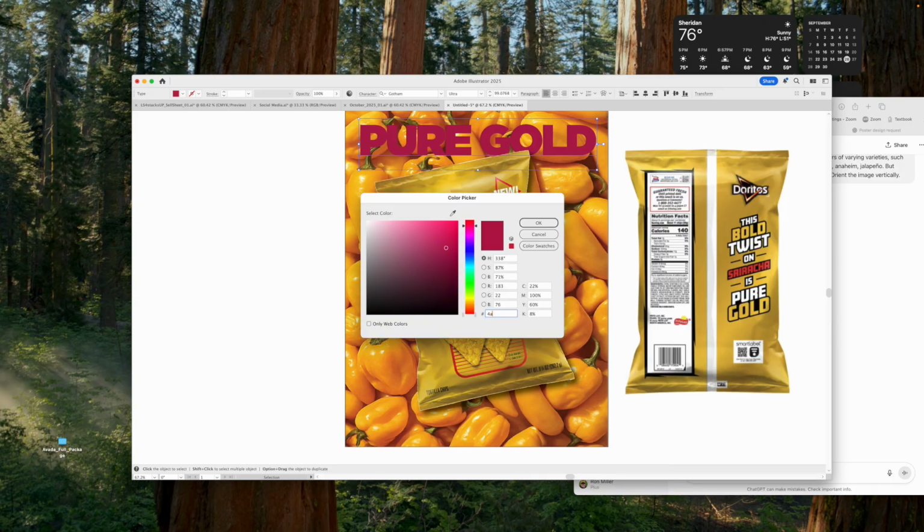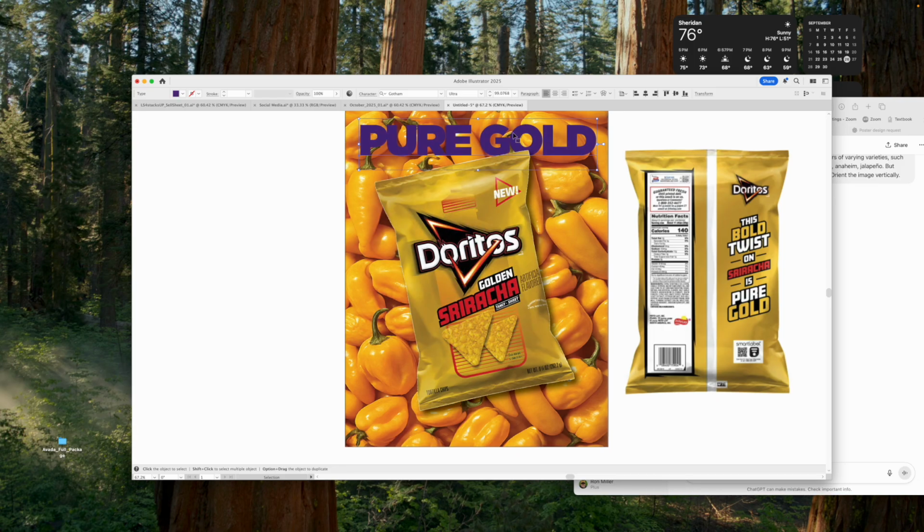4A1C80. And that's that purple color. That's kind of neat. But again, it's going to need to really pop. And I'm going to apply my drop shadow. Does that help? No. Kind of makes it worse. So none of that.